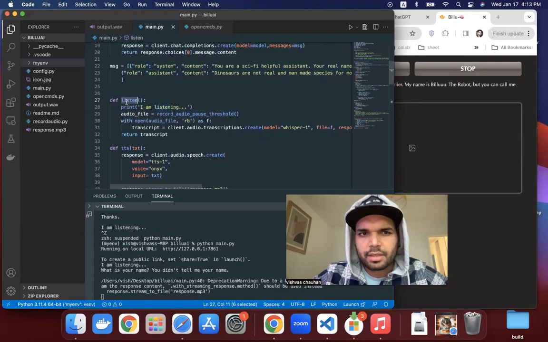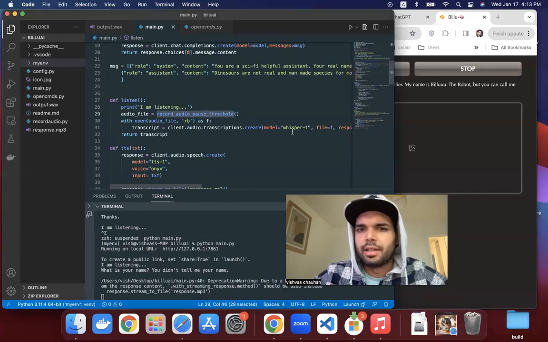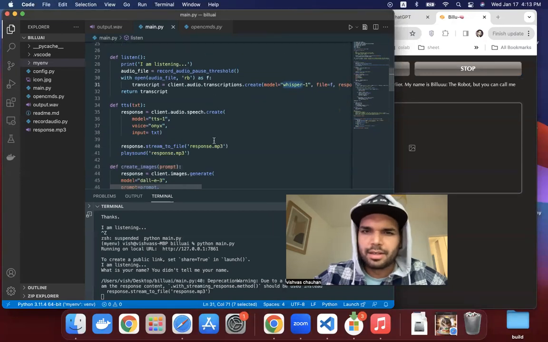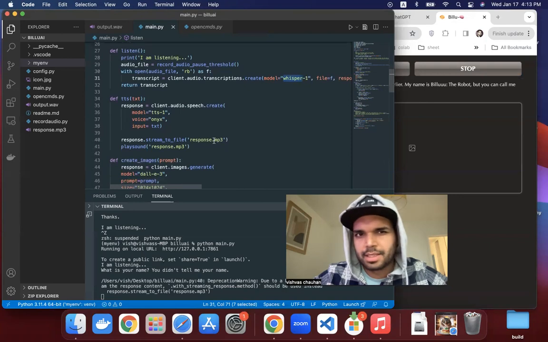Listening. This is the part to listen. So what it does, like, okay, I will just come to this part. It listens to the dialogue, and then it goes to the Whisper AI, the Whisper model. No matter which language it is, it can understand. It's the best in the world. I'm telling you, best in the world.